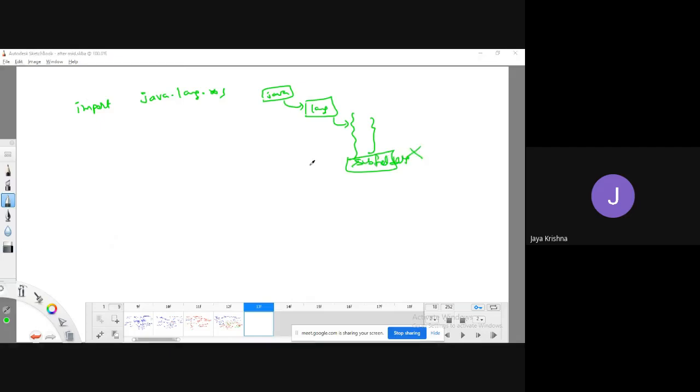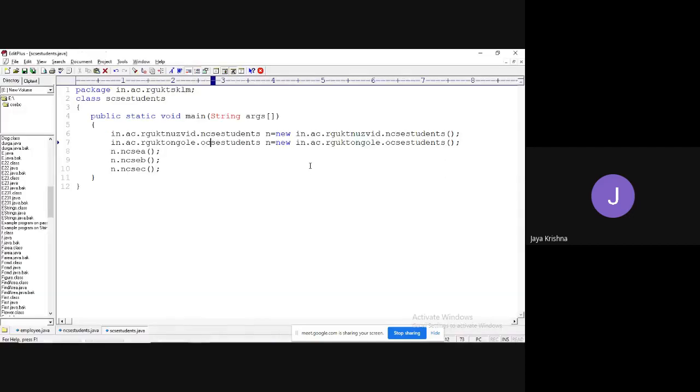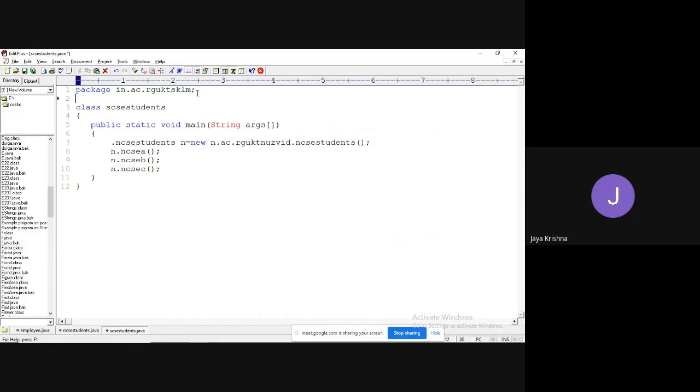That's it. So the second approach I am going to write. I'm going to make a project. One minute. N dot mcsc. I'm going to remove this one. Next, I'm going to write the import keyword. That's it.